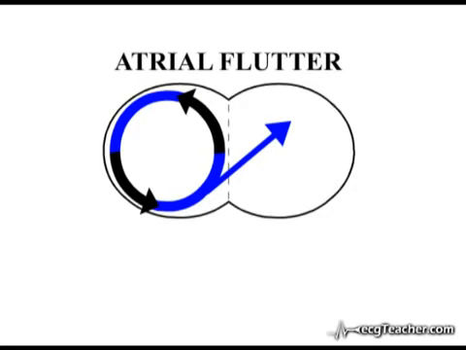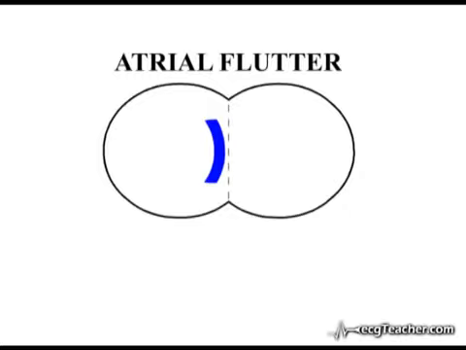This is a reentrant loop and is our first encounter with the phenomenon of re-entry. We will explain exactly what this means in the next videos. However, we need to discuss atrial flutter here as it is closely related in terms of etiology to atrial fibrillation. In fact, it is very common to see patients who flip between these two arrhythmias.